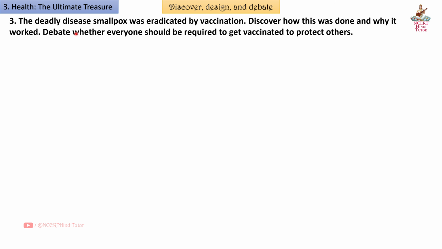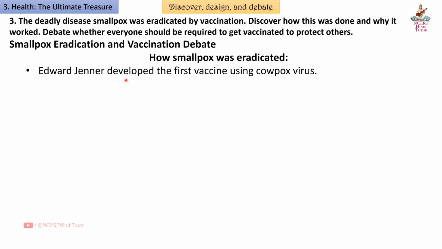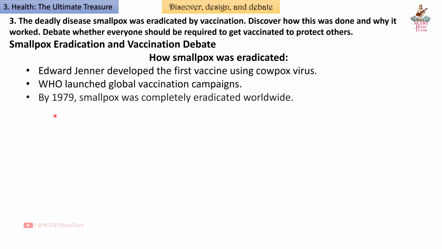Question 3. The deadly disease smallpox was eradicated by vaccination. Discover how this was done and why it worked. Debate whether everyone should be required to get vaccinated to protect others. Answer. Smallpox eradication and vaccination debate. How smallpox was eradicated. Edward Jenner developed the first vaccine using cowpox virus. WHO launched global vaccination campaigns. By 1979, smallpox was completely eradicated worldwide.